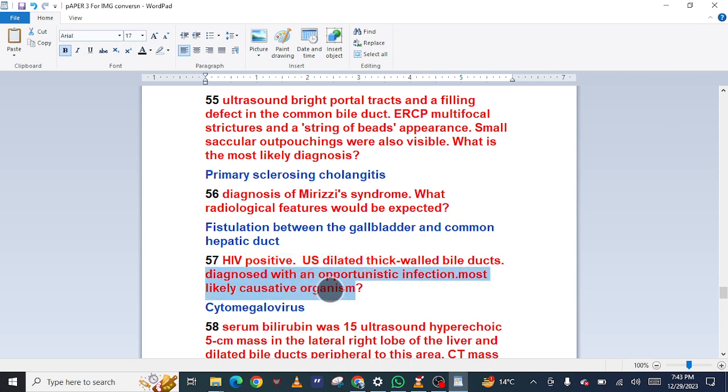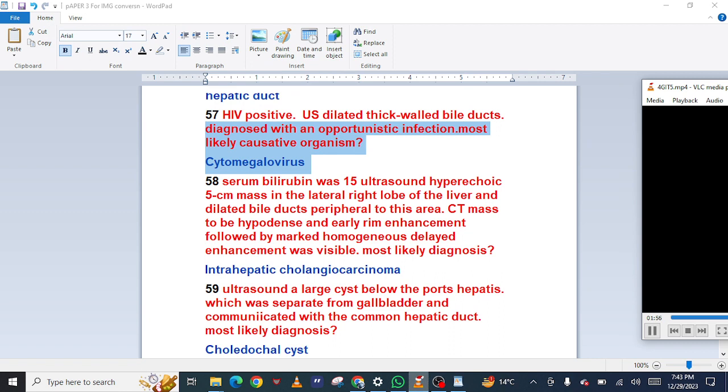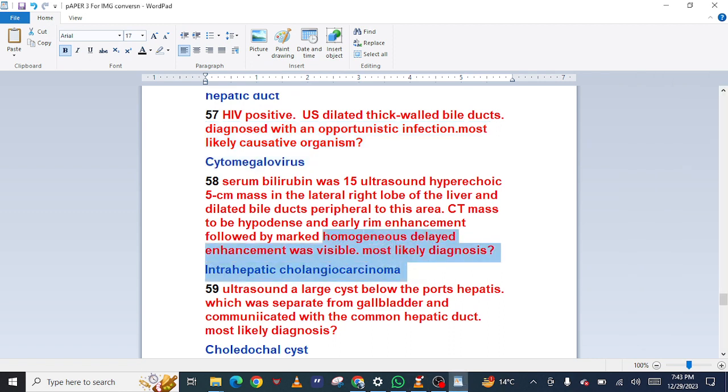Diagnosed with an opportunistic infection. Most likely causative organism? Cytomegalovirus. 58: Serum bilirubin was 15. Ultrasound: hyperechoic 5 cm mass in the lateral right lobe of the liver and dilated bile ducts peripheral to this area. CT: mass to be hypodense, and early rim enhancement followed by marked homogeneous delayed enhancement was visible. Most likely diagnosis? Intrahepatic cholangiocarcinoma.